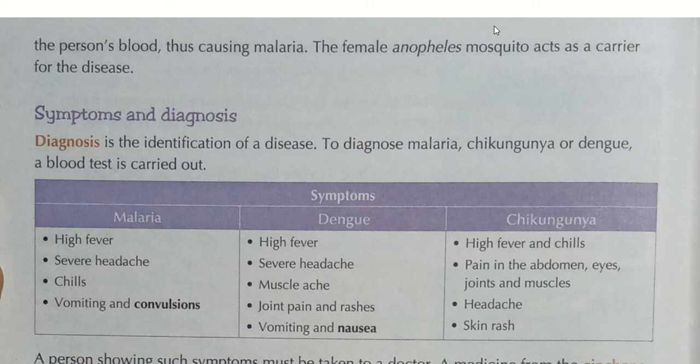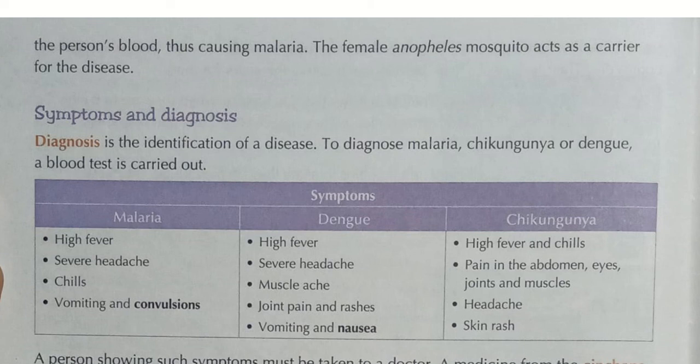Here are the symptoms and diagnosis. Some of the symptoms are given here about malaria, dengue, and chikungunya. What are the symptoms? For malaria, it is written: high fever, severe headache, chills, vomiting and convulsions. For dengue, the symptoms are high fever, severe headache, muscle ache, joint pain and rashes, vomiting and nausea. For chikungunya, the symptoms are high fever and chills, pain in the abdomen, eyes, joints and muscles, then headache and skin rashes. So here we have learned about a few symptoms and diseases.